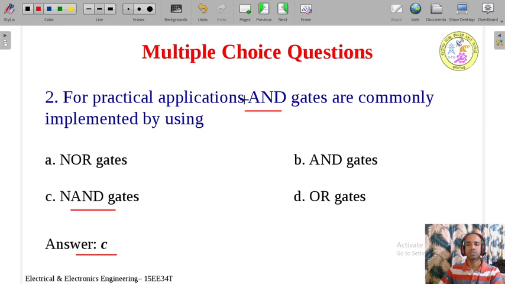Similarly in the examination, if they would ask OR gate instead of AND, then it is like NOR. Just we have seen that. So to make OR using NOR gate, you connect NOR gate and one inverter. Inverter means you need to make inverter by using NOR only, by shorting its input. So that is how you are able to do it. It takes only two NOR gates to implement the OR gate by using NOR. Whereas here it is asked for AND gate, therefore the correct answer is option C.